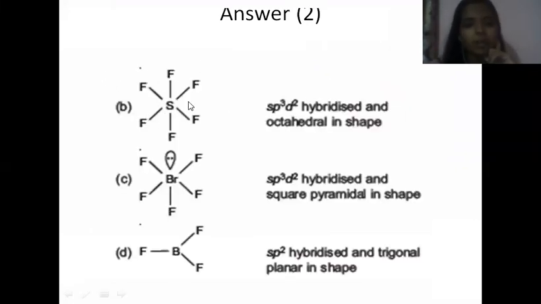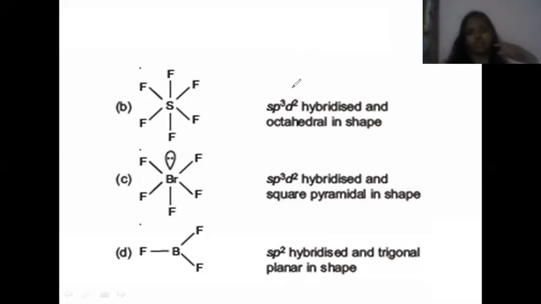Now, if I talk about SF6, it has an octahedral shape. How am I getting this? If I have a compound SF6, how can I write it? It has sp3d2 hybridization and it is octahedral in shape.